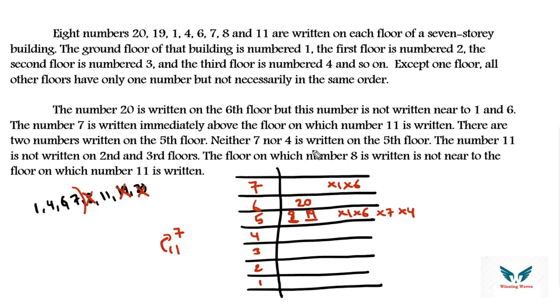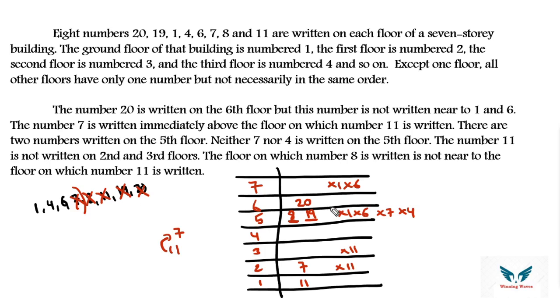Then let's continue. The number 11 is not written on second and third floors. Now where we can put 11, let's see. So 11, 7, no chance. There is only one possibility, which is nothing but first floor as well as second floor. Okay, so 7 is over, 11 is also over, right?